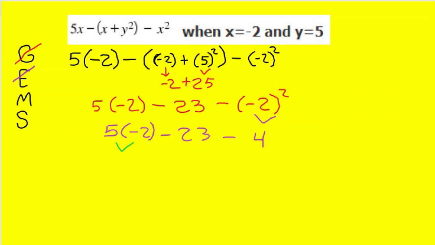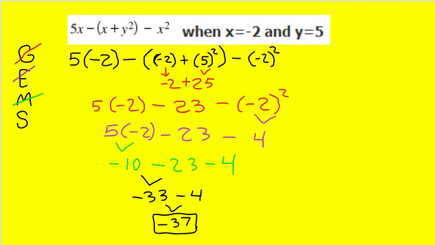So 5 times negative 2 gives me negative 10, and I can bring the rest of my problem down because I'm done with multiplying. And now I can subtract. So negative 10 minus 23 gives me negative 33, and I can bring down my minus 4. Negative 33 minus 4 gives me negative 37, and that is my final answer.